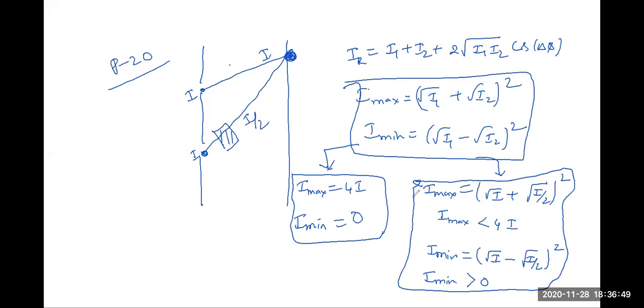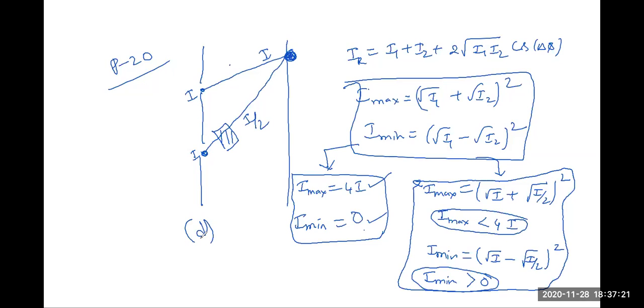Okay, so when both the slits have the same intensity, the bright fringe will have 4I intensity and the dark will have 0. Now the bright will become less than 4I and the dark will become greater than 0. So which option best suits here? The bright decreases and becomes fainter, and the dark will have a finite intensity. Earlier it was 0, now it has a finite value, so option D best suits this. It's a good question.